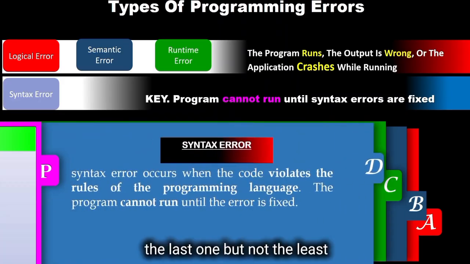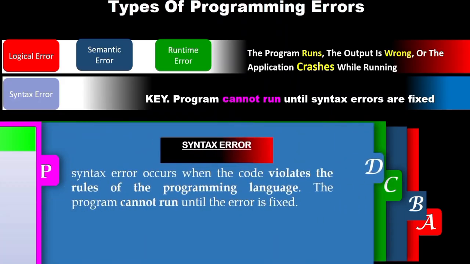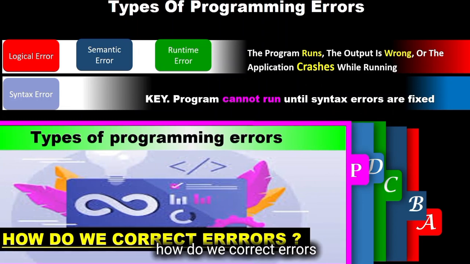The last one, but not the least, a syntax error occurs when the code violates the rules of the programming language. The program cannot run until the error is fixed. As long as the program contains errors, you will not proceed to the next line until you fix them. Is that okay? So, having known these types of errors in programming, specifically C++, now let's look at how we correct errors.